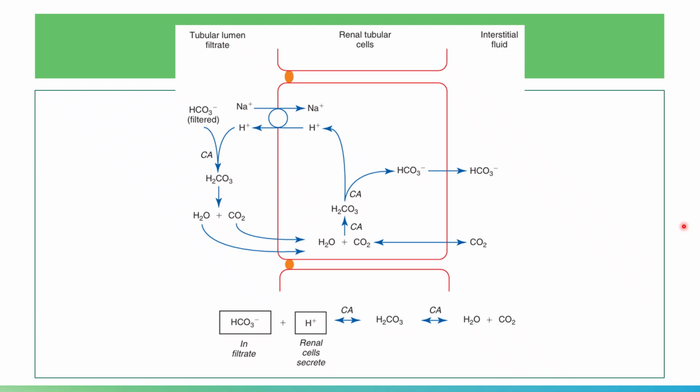Since it is a weak base, it will buffer the acidic blood, returning the pH to close to normal levels at 7.35 to 7.45.